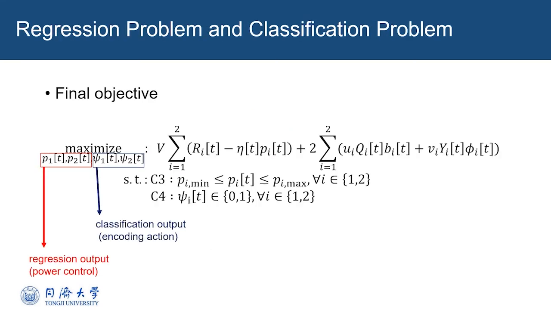At each time slot, we have two different problems that need to be solved. One is the power control problem. The power of each link at each time slot is a real value between the maximum value and the minimum value. We regard the powers as a vector consisting of two continuous values, and it can be formulated as a regression output. The other one is the encoding action problem, where whether each link chooses to send Type 1 messages is a binary indicator. We combine two binary indicators, and the vector form can be formulated as a classification output.